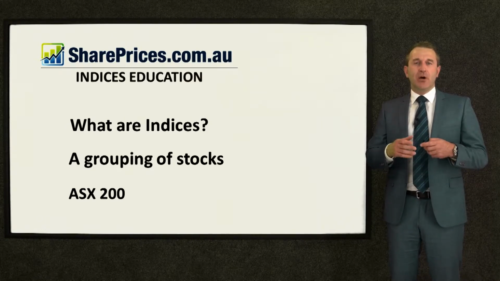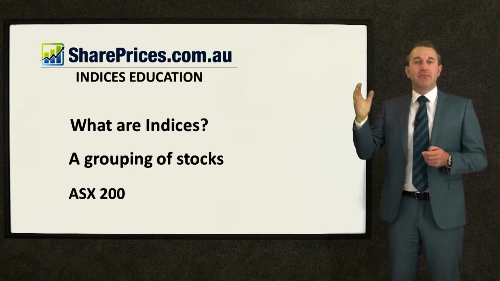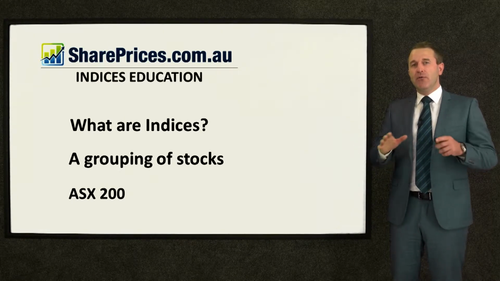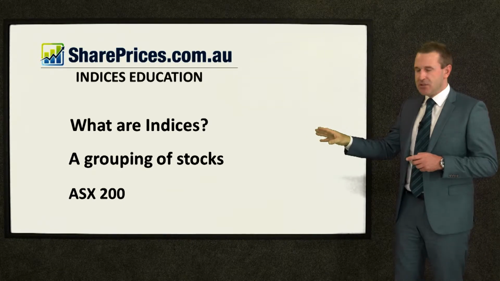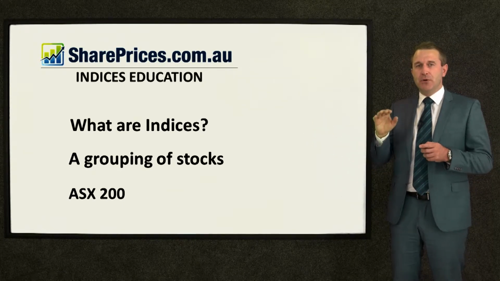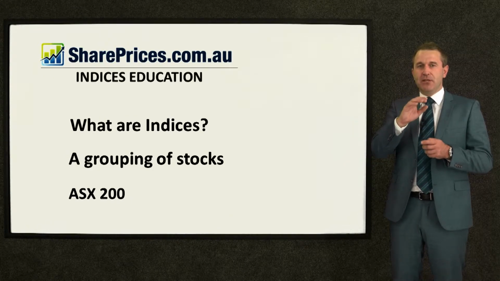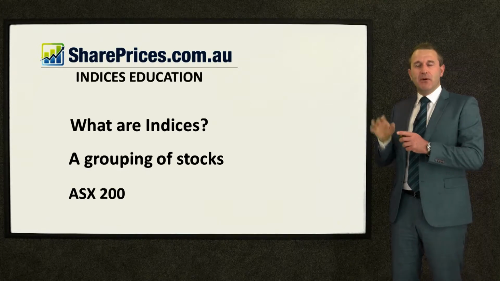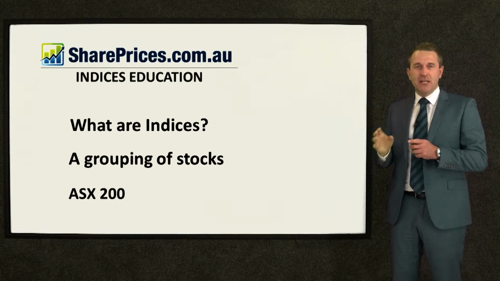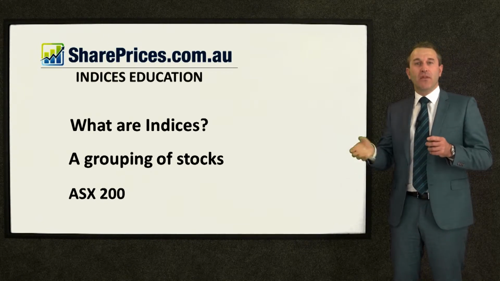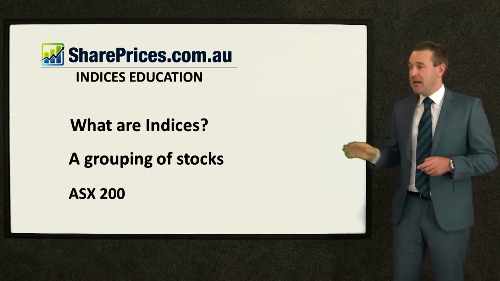When you hear the stock market quoted, say in the news, the market was up 50 points today, or it was down 30 points, it's talking about the overall performance of the contents of the ASX 200. All of the stocks, the top 200 by way of market cap or value, the biggest 200 inside that index. And that's what it is. Just like a book, the index refers to the contents within the book. The index here, in stock market terms, refers to all the companies within that group,